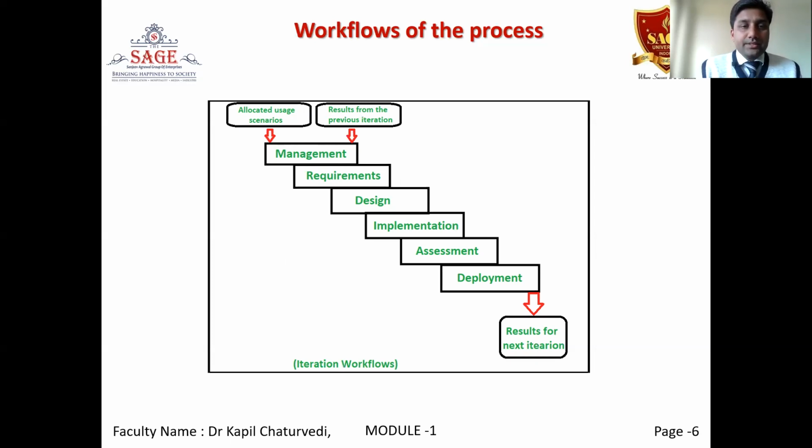So the first step is to allocate user scenario results from the previous iterations. This is the step where the recognition of need happens, the previous work will have to be observed, and we come to the management phase. Then come requirement, design, implementation, assessment, deployment, and results for the next iteration. So the thing which we have to discuss here, result for next iteration, means projects will never be complete. Software projects will never be complete.